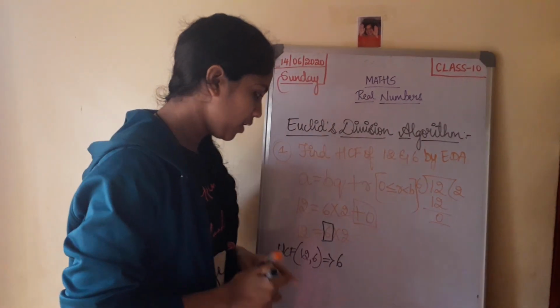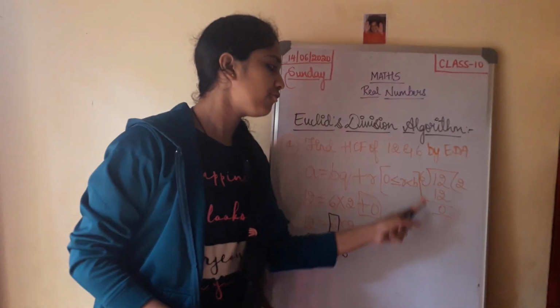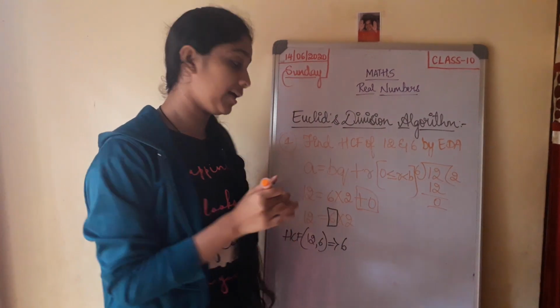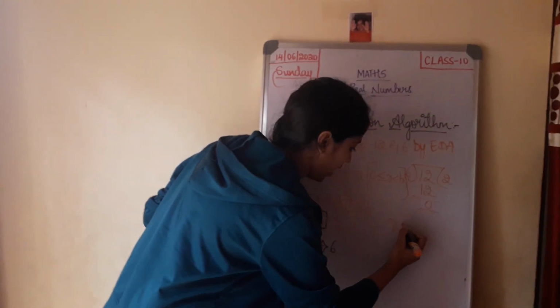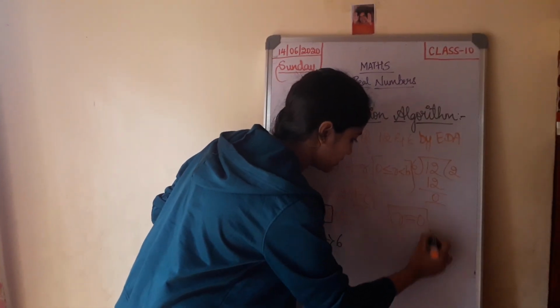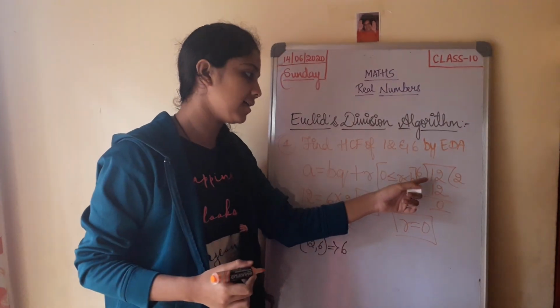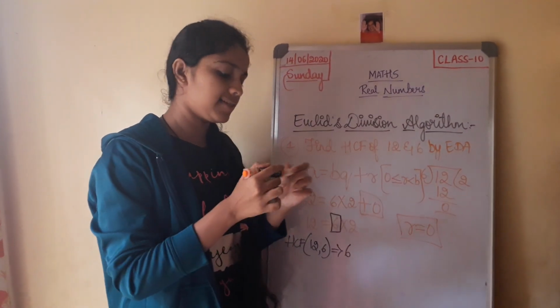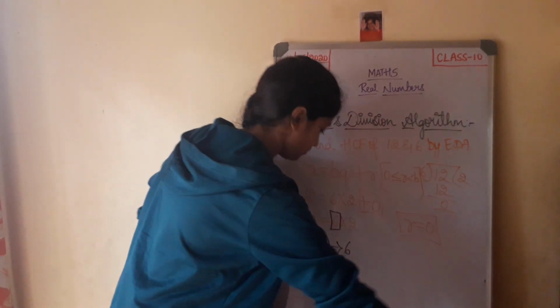Why? Because in the first go, the first time itself, you have got the remainder 0. Remember the first case: if R is equal to 0 in the first go, then the divisor, that is B, is the HCF of the two numbers.